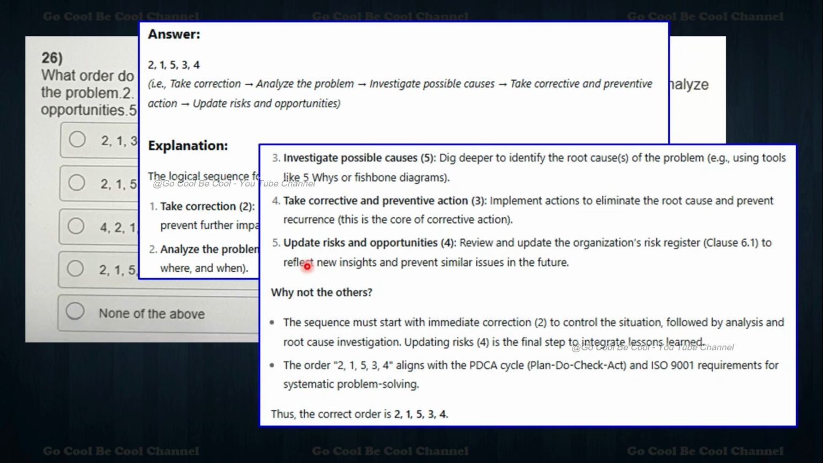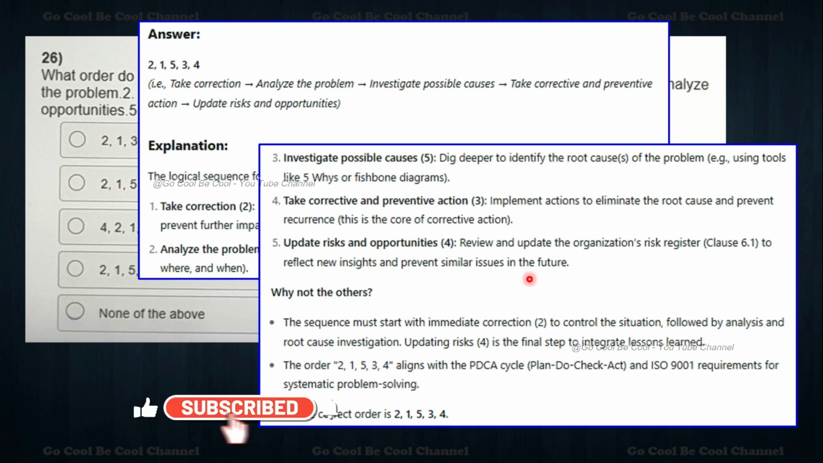Investigate the possible causes is step 5: dig deeper to identify the root causes of the problem, for example using tools like 5-why analysis or fishbone analysis. Take corrective and preventive action is step 3: implement actions to eliminate the root cause and prevent recurrence. This is the core of the corrective actions, we can say. Update risks and opportunities.